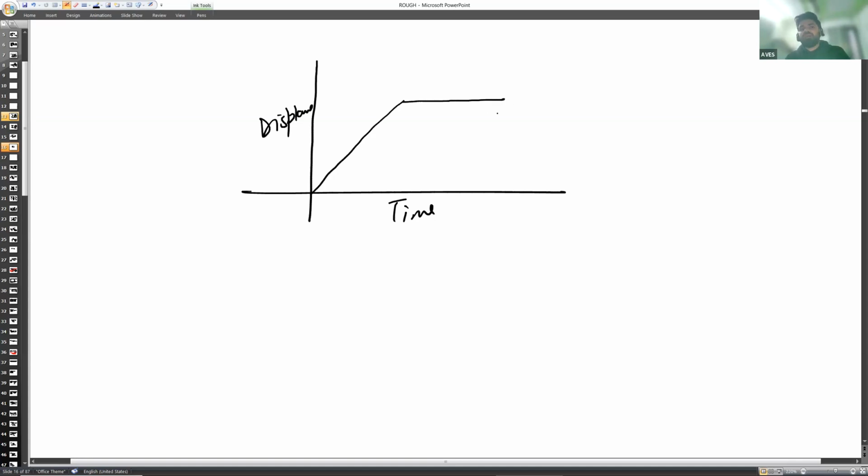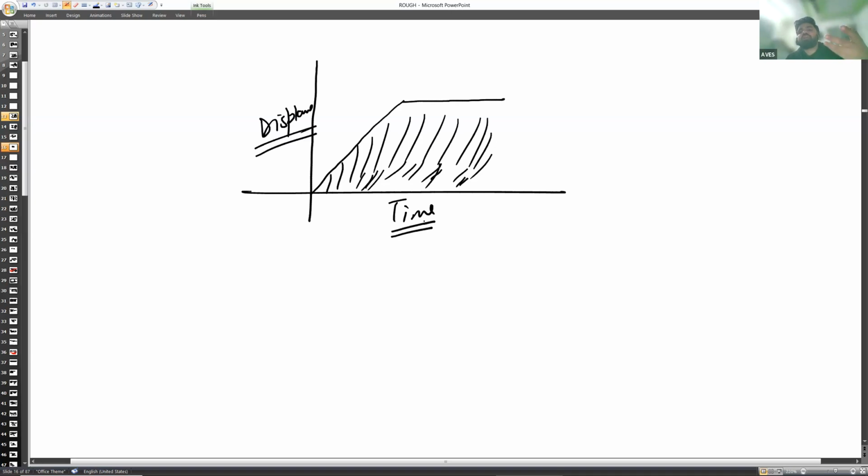If I ask you what the area under this graph gives you, just multiply the units of the two axes. Displacement has the unit meter and time has the unit seconds.